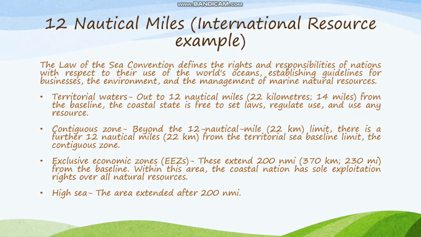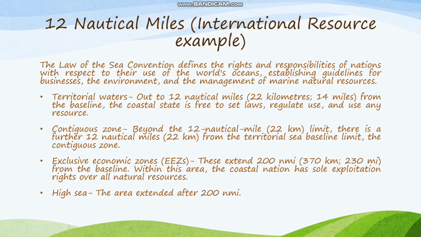So we have here the 12 nautical miles. Under the UN we have the Law of the Sea Convention, which gives proper guidelines for each and every country on how they can extract their resources from the marine environment. They are classified into four zones. Out to 12 nautical miles is your territorial water. Beyond 12 nautical miles, up to 12 plus 12 equal to 24, is the contiguous zone.